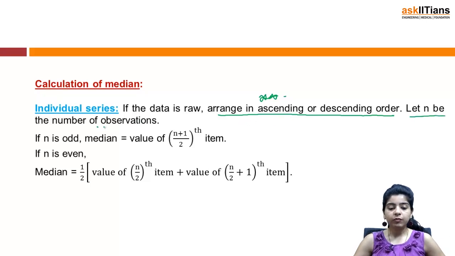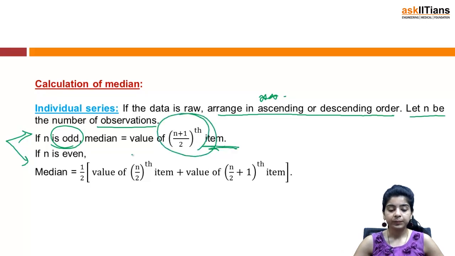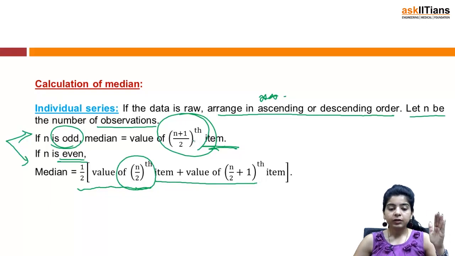Let n be the number of observations. Now median will depend on two things. If n is odd, then the median becomes the value of (n plus 1) by 2th item. And if n is even, median becomes half of the value of n by 2th item plus the value of (n by 2 plus 1)th item. If n is odd, median will be the value of (n plus 1) by 2th item. If it's even, then it will be half of the value of n by 2th plus (n by 2 plus 1)th item.